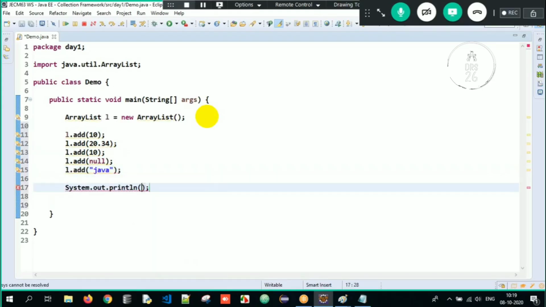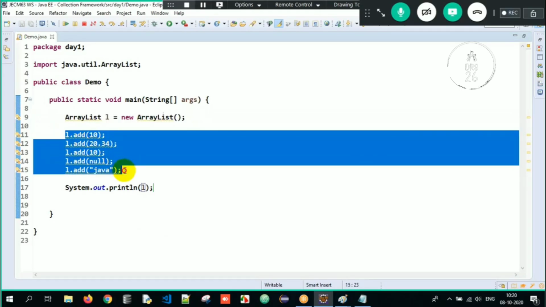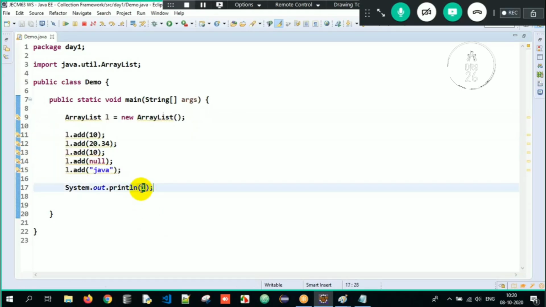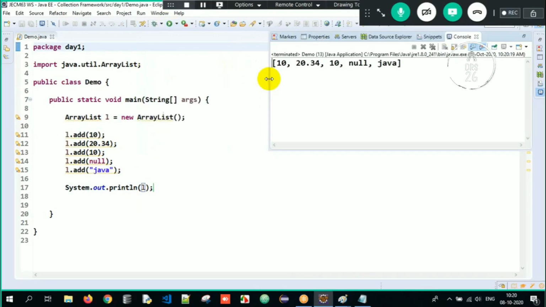Now when I try to print the object reference, we have created an object of ArrayList, and we have added all the objects into it. When we print the object reference, internally the toString method gets called, and it would normally give the fully qualified class name as the string representation. But here, the toString method is automatically overridden. That's the reason we do not get the string representation, rather we get the actual content which I have passed here.